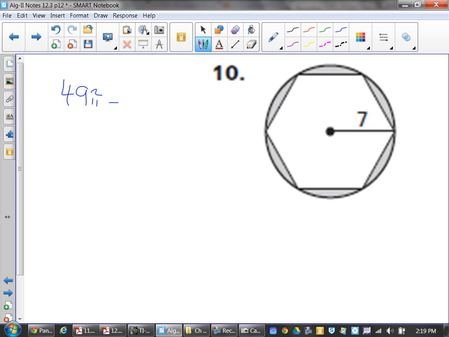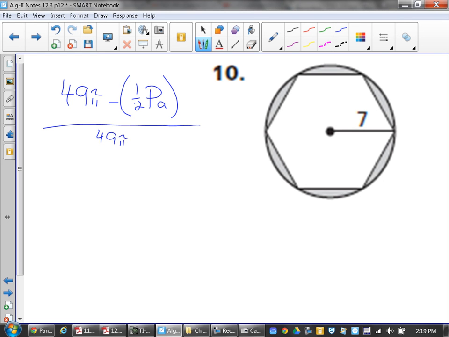The hexagon is a regular polygon, and its area is 1/2 perimeter times apothem. So we have to subtract out the 1/2 perimeter times apothem from 49 pi.